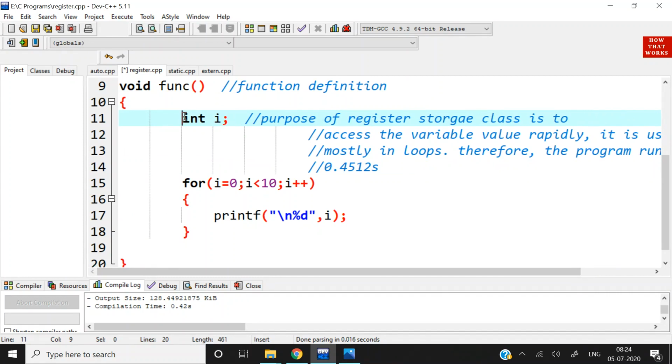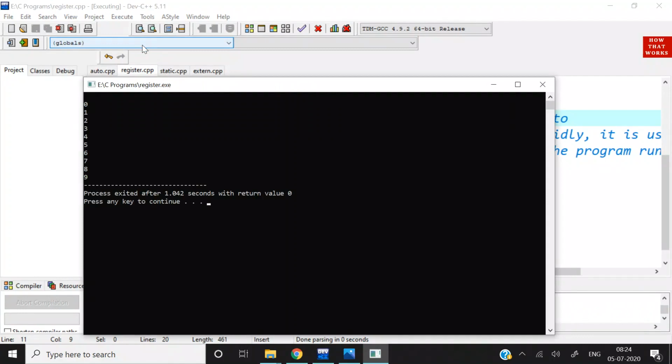Now we will remove this register keyword. Now it is automatic storage class. When we don't declare any keyword, then it becomes automatic. Now we are going to execute it again, compile and run. The value of I is also printed from 0 to 9, and you can see the time difference. Now this time it has taken 1.042 seconds. You can see the drastic difference between the time taken by compiler to execute this code. It is 1.042 when we declare the storage class as automatic.